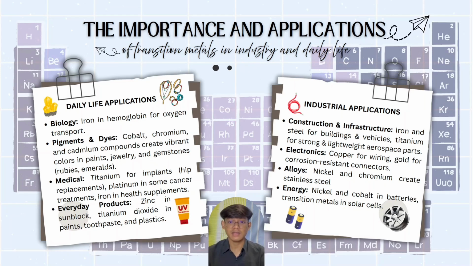The second type is industry application: construction and infrastructure, iron and steel for buildings and vehicles, titanium for strong and lightweight aerospace parts. The next one is electronics: copper for wiring, gold for corrosion resistant connectors, alloys, nickel and chromium create stainless steel, and also for energy, nickel and cobalt in batteries, transition metals in solar cells.